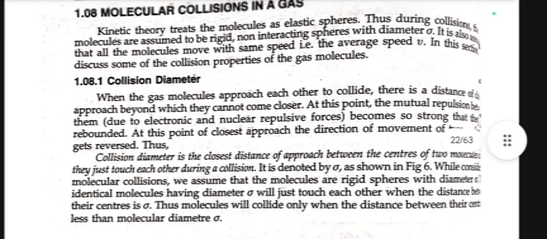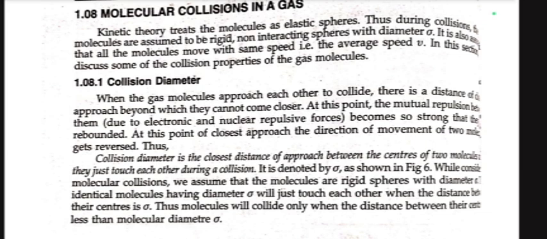Now we move towards collisional diameter. When the gas molecules approach each other to collide, there is a distance of closest approach beyond which they cannot come closer. At this point, the mutual repulsion between them due to electronic and nuclear repulsive forces becomes so strong that they are rebounded. At this point of closest approach, the direction of movement of the two molecules gets reversed. Thus, collision diameter is the closest distance of approach between the centers of two molecules. They just touch each other during a collision. It is denoted by sigma.